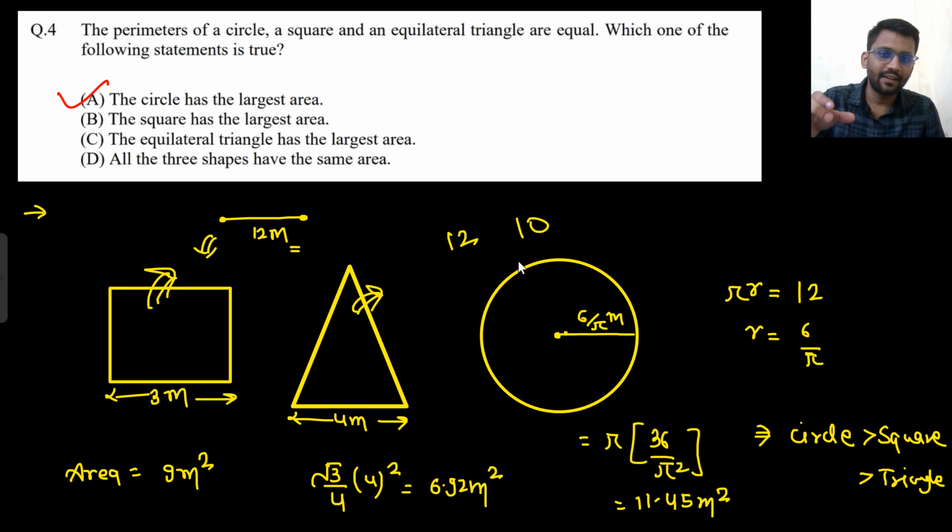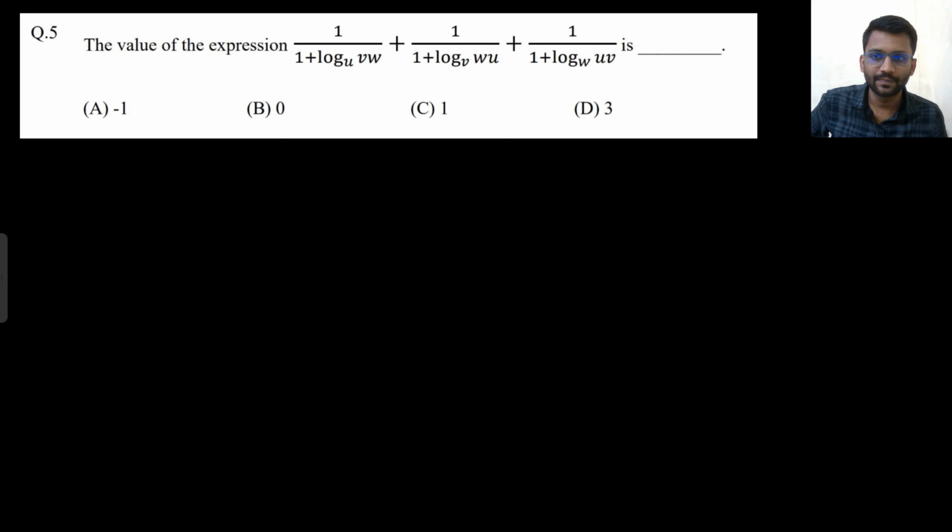If I had taken 10, 10 would be given to the 3 sides, so one side would be 10 by 3. That would make my calculation complex, right? And if I had taken any other value, that would make my calculation complex. That's why I took the value 12 meter. Got my point? Okay. Let's move on to the next problem.